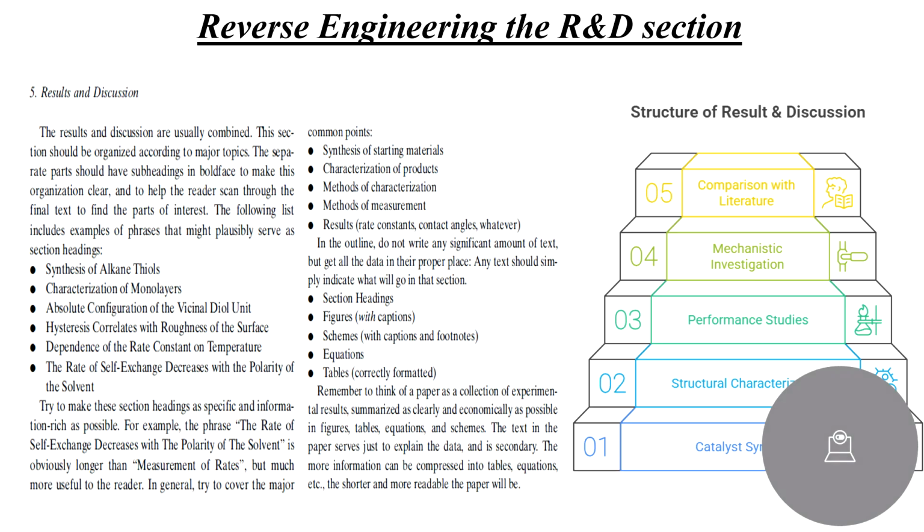Here I'm going to introduce the reverse engineering of the results and discussion section, or R&D section. This means looking at the published results and discussion and working backwards to understand. We'll see some points like what experiments were done and in what order, how the narrative is built from synthesis to mechanism. And the last one is why the authors arranged it this way to make a convincing argument. It's essentially deconstructing the logic of the paper to learn how to structure our own R&D sections clearly.